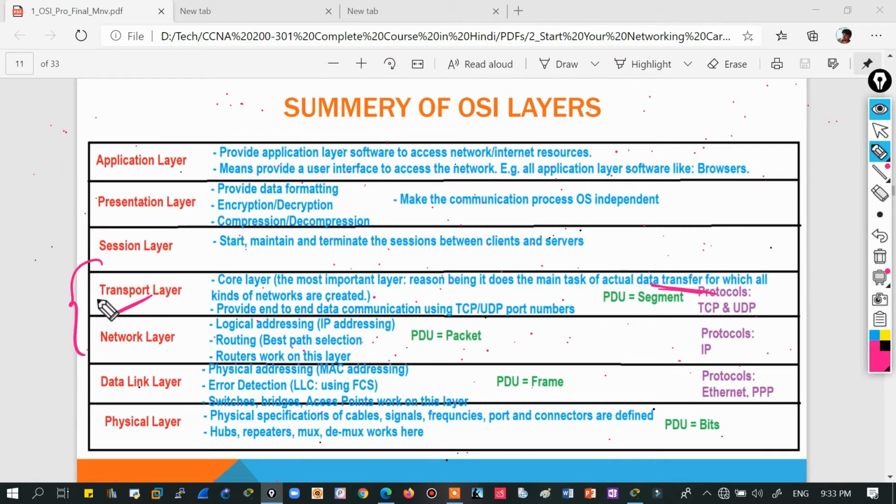And one more thing, you can get this question also: which layer is intermediate, or which layer is connecting the upper layers with the lower layers, something like that.